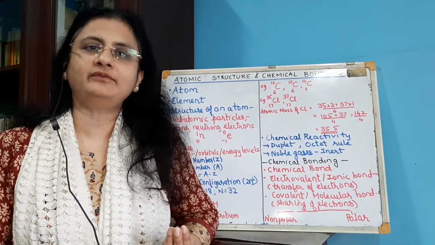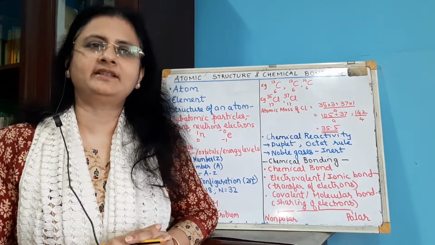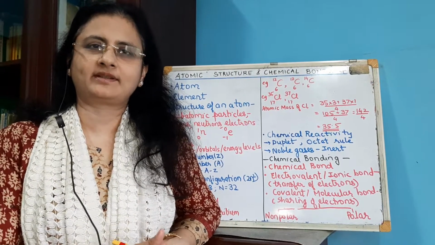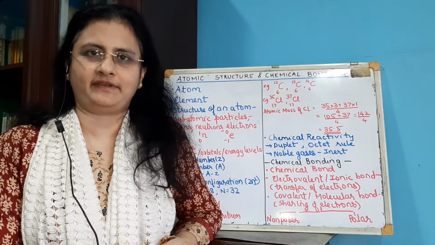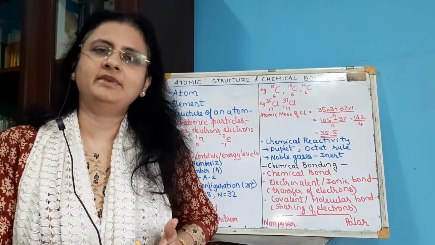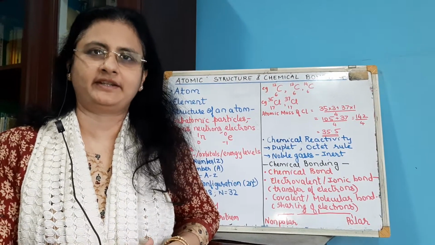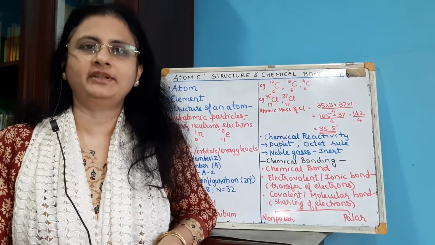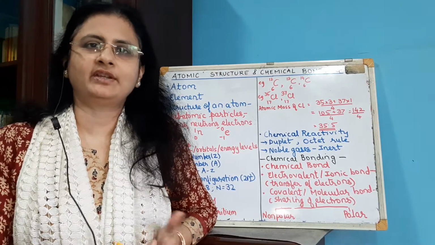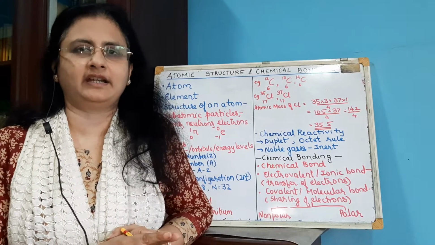Then you have what is called an element. An element is a pure substance which is made up of one kind of atoms only. For example, the element oxygen is made up of all the same kind of atoms, and the element chlorine is made up of the same kind of atoms. It cannot be broken down into simpler substances either by chemical means or by physical means. So it is a pure substance made up of only one kind of atoms.